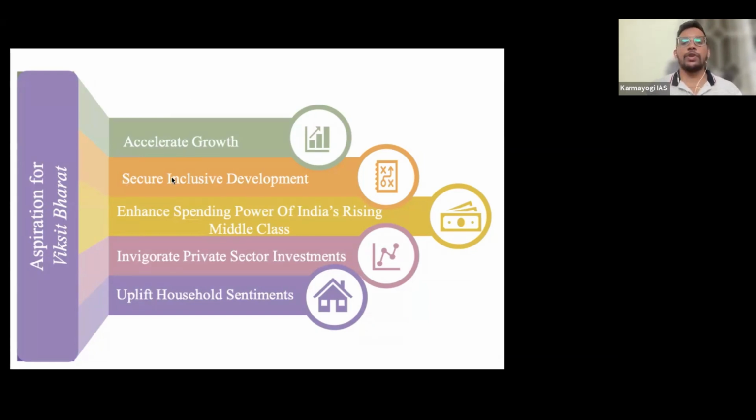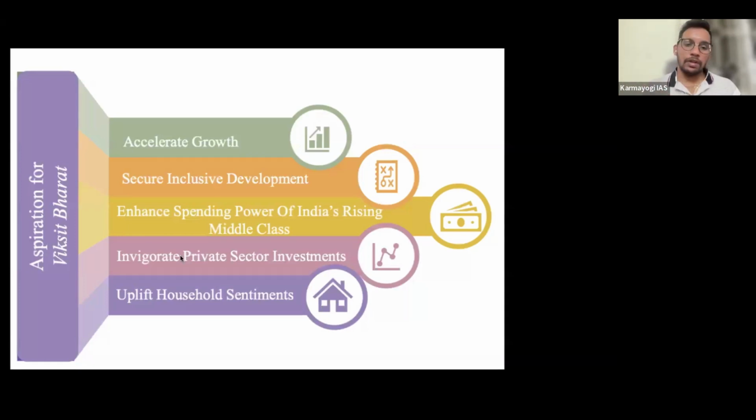Accelerated growth, then secure inclusive development, enhance spending power for India's rising middle class. See, India's middle class actually wants to save a lot, and they are not saving in the banks. At least 20-30% they are putting into gold, or keeping in their homes, or creating idle assets like land, which does not run the money, and GDP will not grow unless there is a running of money in the market. So government wants to push the middle class to spend more, then it will come into the GDP. I mean, it will run the GDP, right?